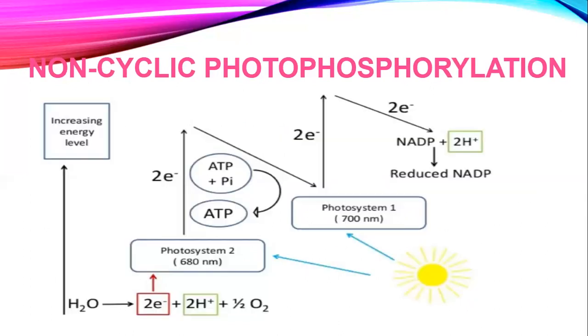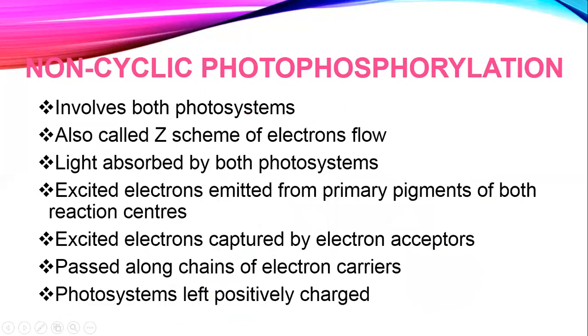Another thing: this non-cyclic photophosphorylation is also called the Z scheme, or the Z scheme of electron flow. It looks somewhat like a Z, right? That's why it's called the Z scheme of electron flow. It involves both the photosystems, light absorbed by both the photosystems, excited electrons emitted.